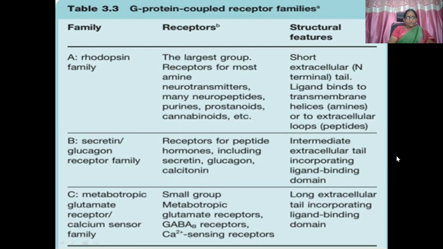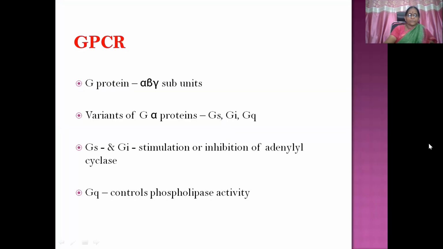It is a very small group, unlike the A group, and includes metabotropic glutamate receptors, GABA B, and calcium sensing receptors. The structure is a long extracellular tail incorporating the ligand binding domain. You can see the difference here. A is the largest group, C is the smallest. A has a short extracellular tail and C has a long extracellular tail.